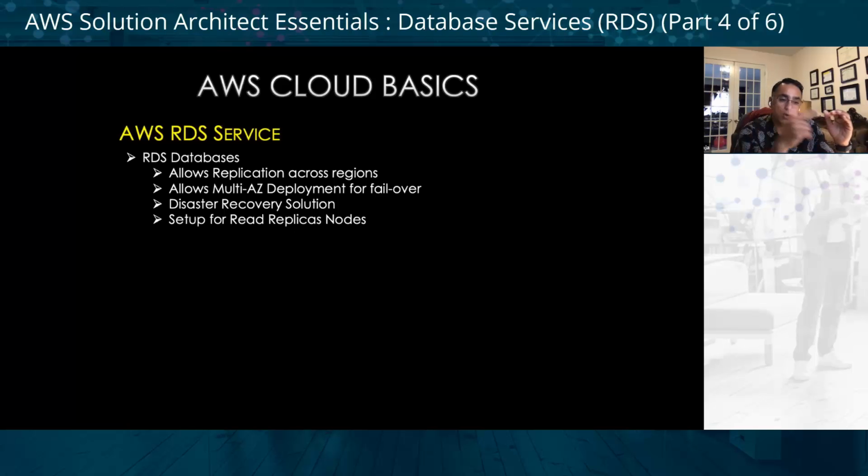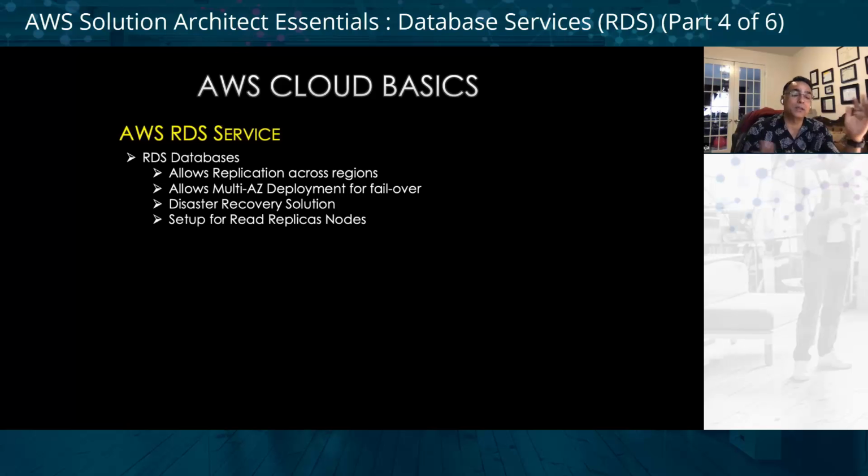I can log into the AWS account and show you. And again, if you already know, that's great. But we covered the different regions within AWS, and each region has multiple AZs, the availability zones, right? So if you're using the RDS, it allows replication across the region. In case one region fails for whatever reason, a disaster happens, the data is already replicated to the other region and it can be picked up from the other region, right? A huge disaster recovery solution, right?